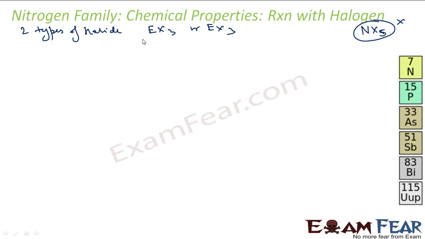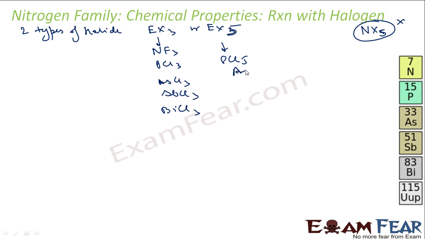So let's talk about some examples of EX3. NF3 is one example, PCl3 is another, AsCl3 is another, SbCl3 is another, BiCl3 is another. Talking about EX5, examples can be PCl5, AsCl5, SbCl5 and BiCl5. Anyway, this is unstable. But you see NCl5 is not even there.